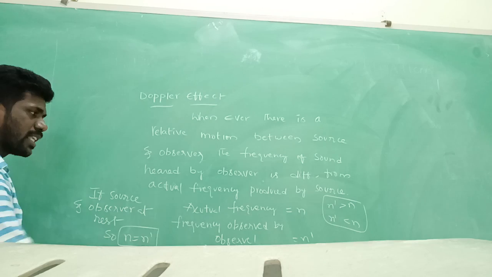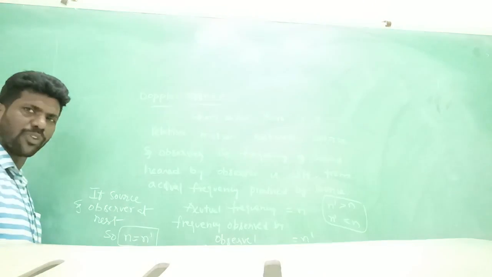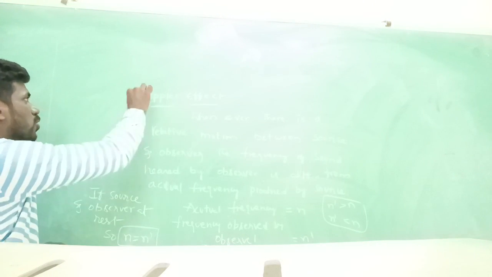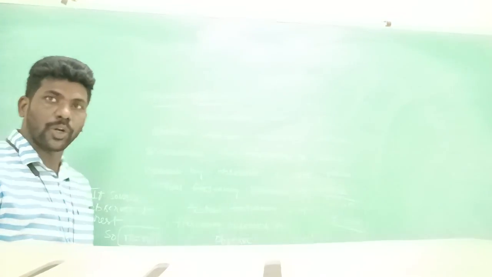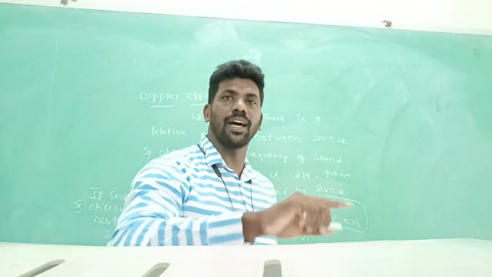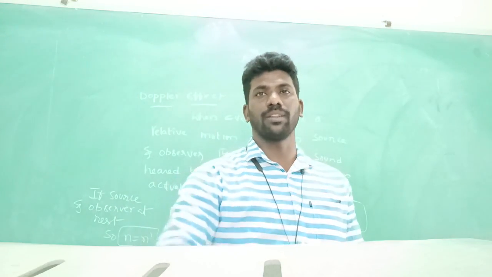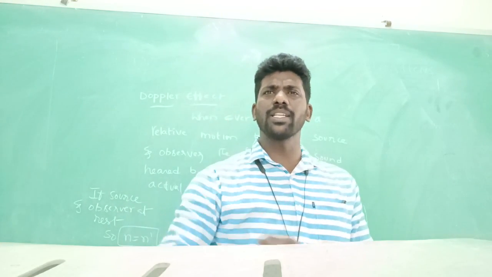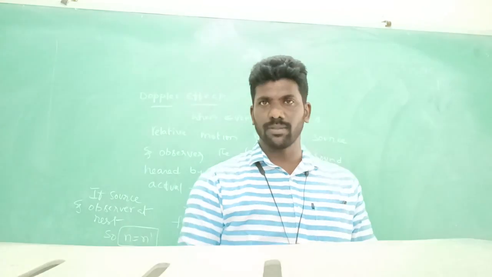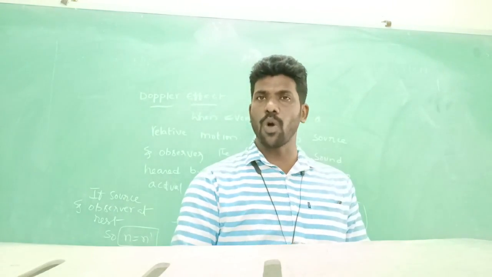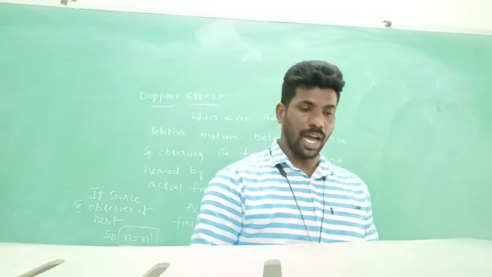That means there is no Doppler effect. The Doppler effect will occur when the source and observer are in motion. If any one of them is in motion, then the Doppler effect will occur.